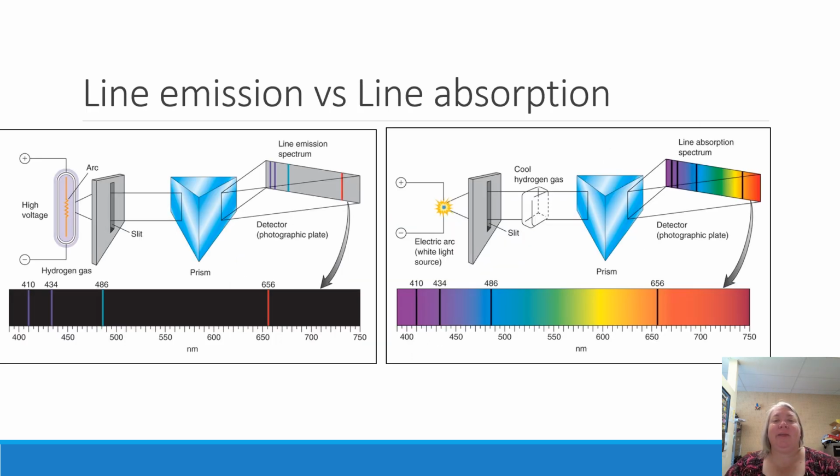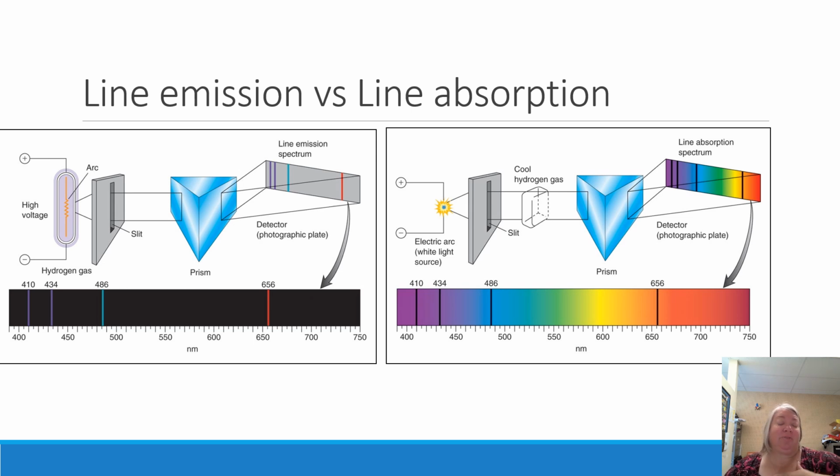Okay, so look at the pictures that we have up there. Notice they're kind of like opposites of one another. These are called line emission and line absorption spectra. The one on the left, that's your line emission. It's only going to produce certain lines. The one on the right, the line absorption, has certain lines that are missing, but you'll find that the lines are in exactly the same places. Now, the difference between these two, or how they can set these two up, depends on what your light source is and if you send it through anything.